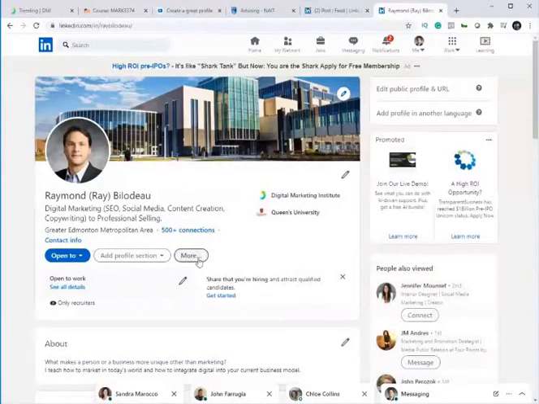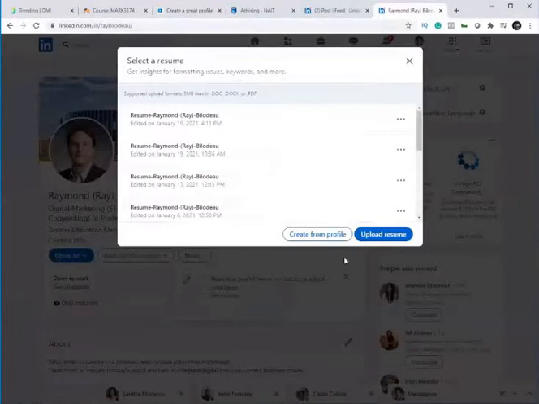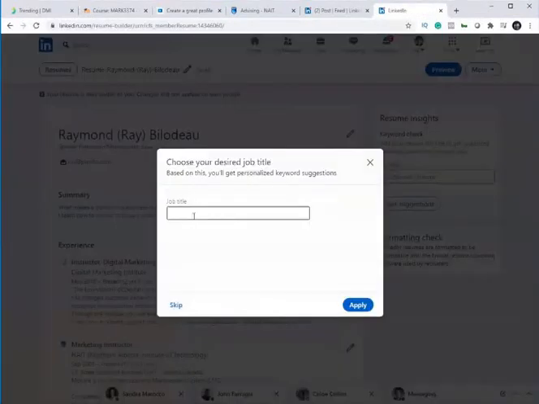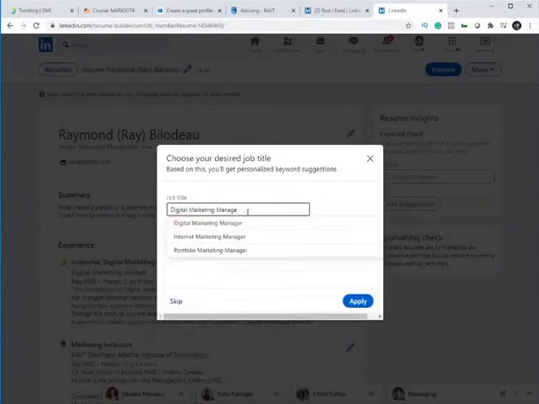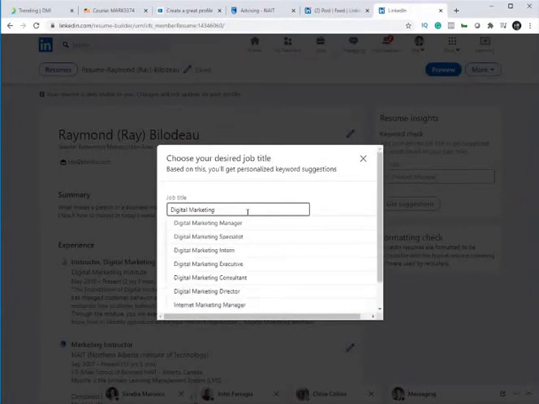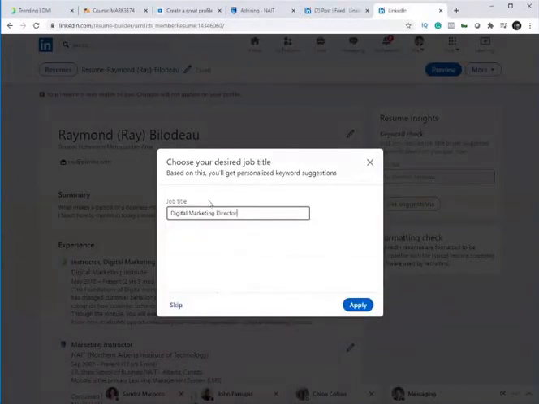So in my profile, I'm going to click on this More button, Build a Resume, Create from Profile, and it's going to say, what job titles were you interested in? So maybe I made a note that this digital marketing manager position, I think that's what it was. Was it digital marketing manager or director? Anyway, either way. So let's look at digital marketing director. All right, so let's assume that's the one I'm interested in here. And now I'm going to hit apply.